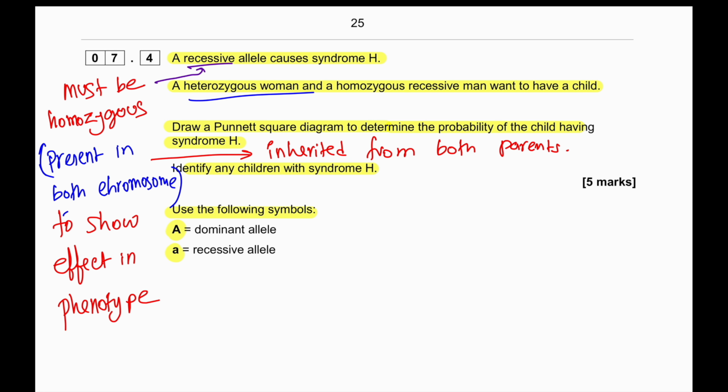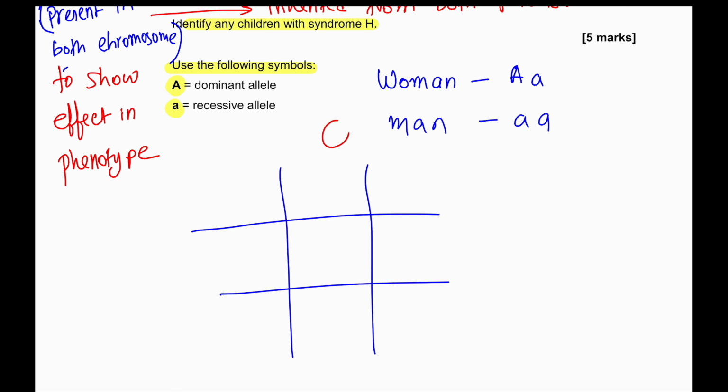So the woman is heterozygous, so the woman will be capital A with a small a. The man is homozygous recessive, so the man will be small a and small a. So from the woman's part, these are the gametes the woman is going to pass on, and from the man's part, this is the gamete the man is going to pass on.